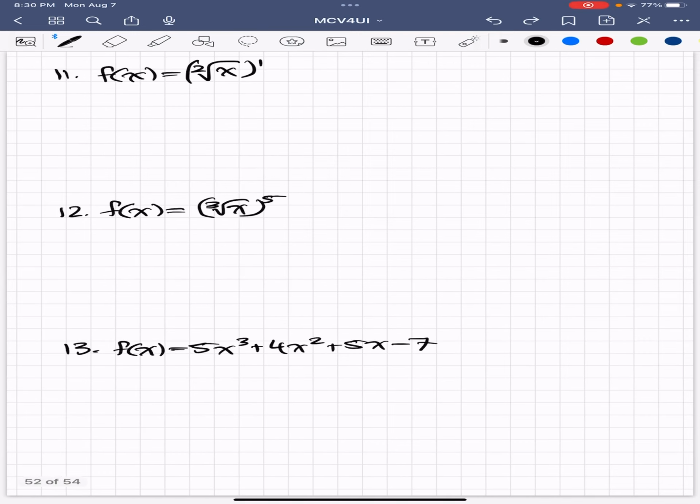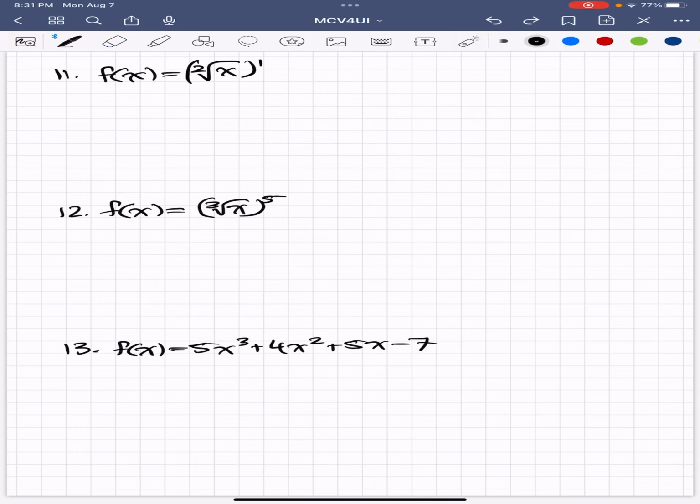Okay, moving on. And now I have square roots involved, and you may be thinking, I don't know how to deal with these square roots, but it's just a different way of thinking of it. We are going to use, I forget which law it is. Give me a second. I think it's the rational exponent law. Yes, it is the rational exponent law. It's when we have a square root in there.